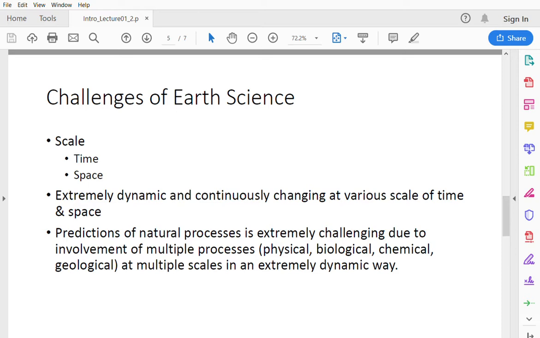Just like the example of an earthquake or a volcanic eruption, those are sometimes very sudden, and they can quickly change the entire landscape in a very short period of time. That can affect the physical, biological, chemical, and geological nature of the landscape around it.